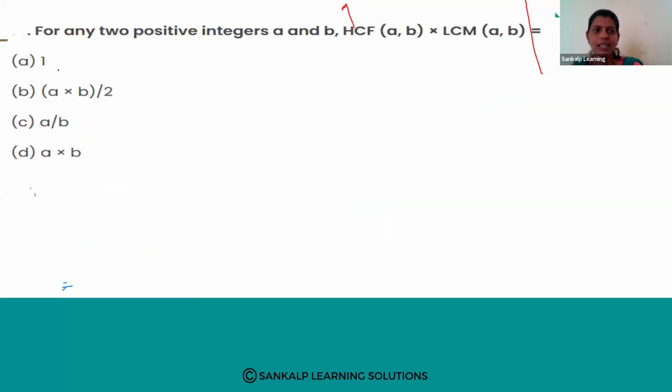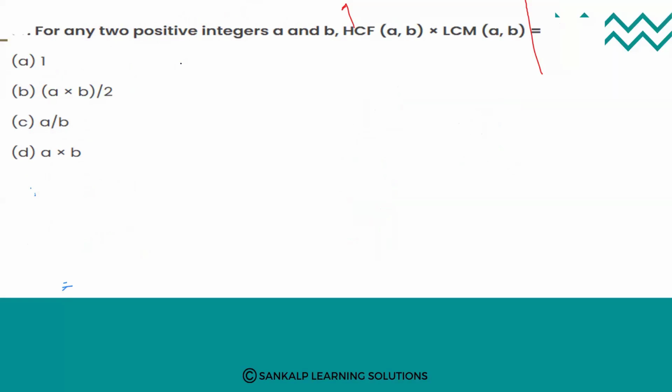Okay. Next, for any 2 positive integers a and b, HCF of a and b into LCM of a and b is equal to whether it is 1, or a into b divided by 2, or a divided by 2, or a into b. Which option is right? Very, very basic thing. Very easy question.